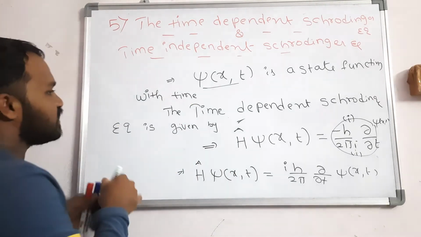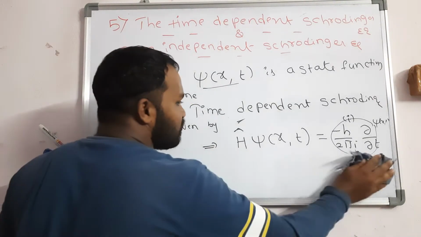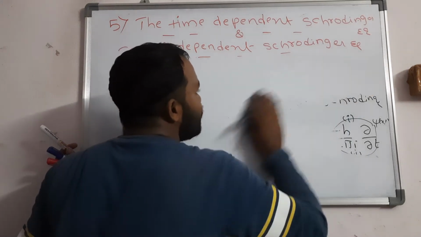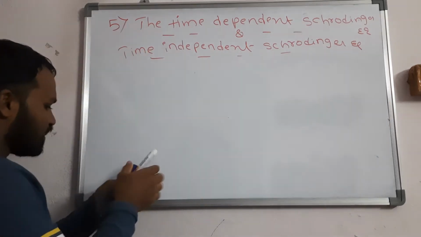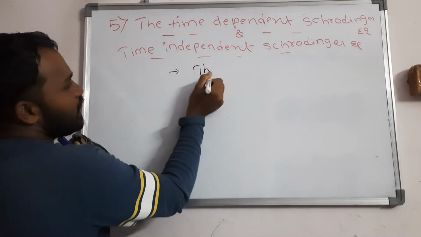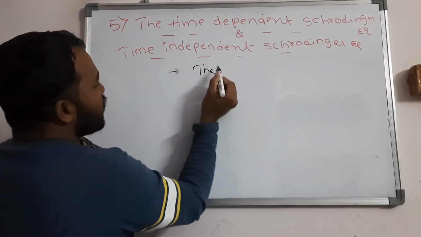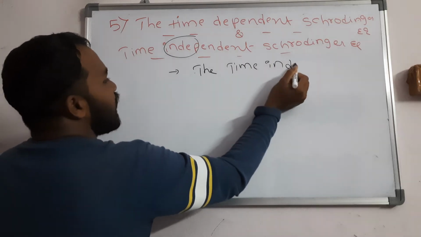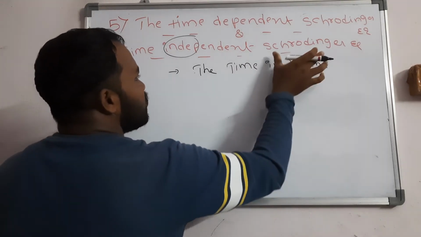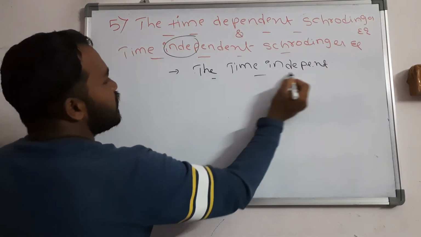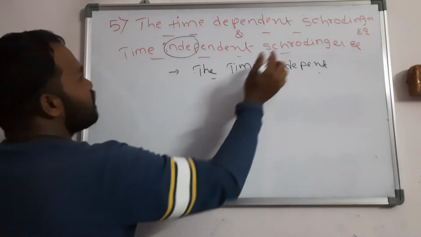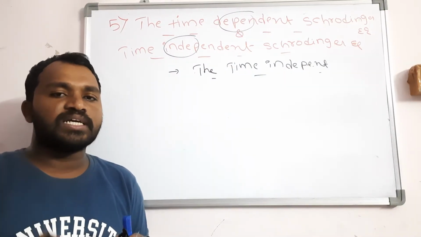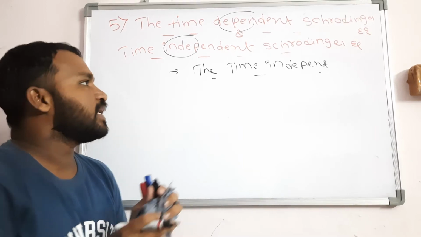Next, continuation of this: the time independent Schrodinger wave equation is given in terms of the time dependent equation. You should write this point.